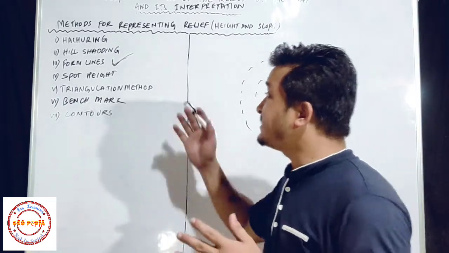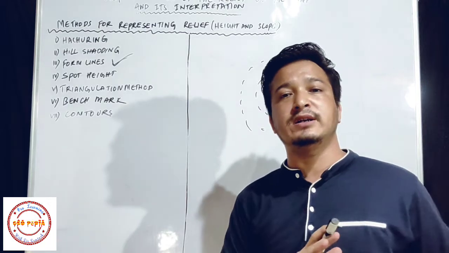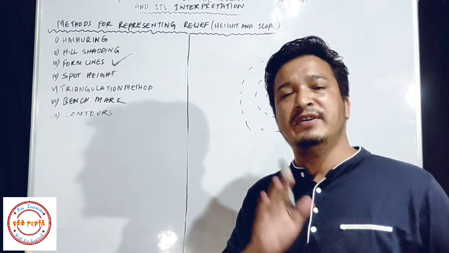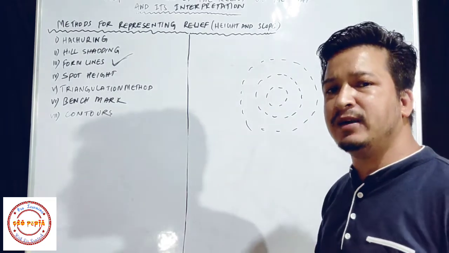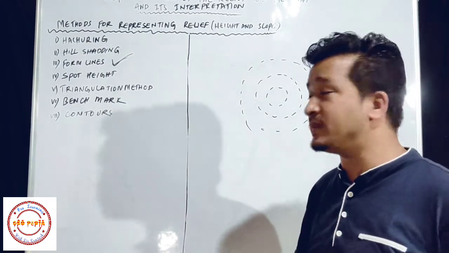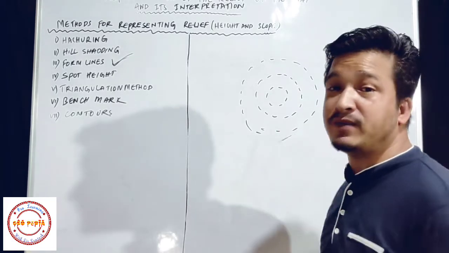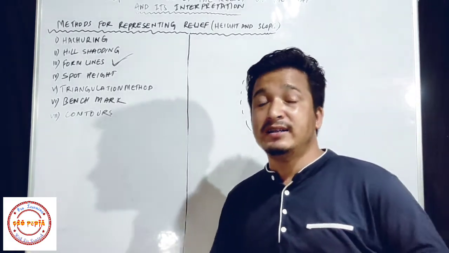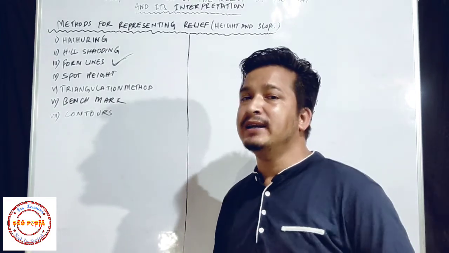And as I told you, these form lines are drawn only for those regions which are complicated and very difficult to reach, and those who do survey merely observe it and give their own assumptions, and on the basis of their observation they make these form lines which give us an idea or information about the direction of slope and their steepness.